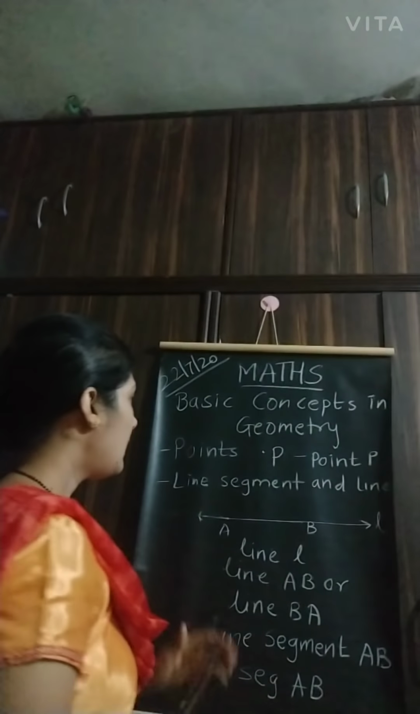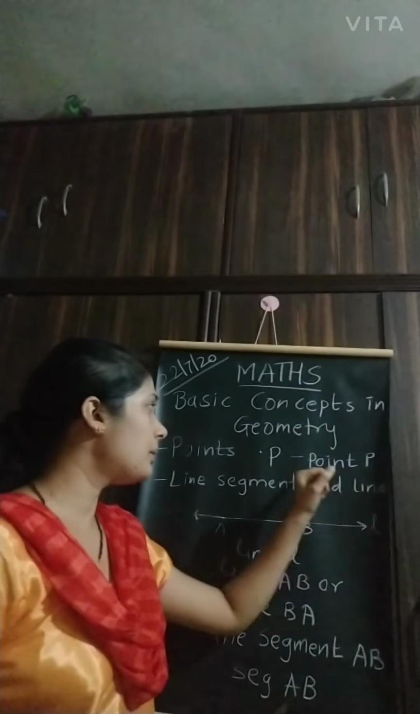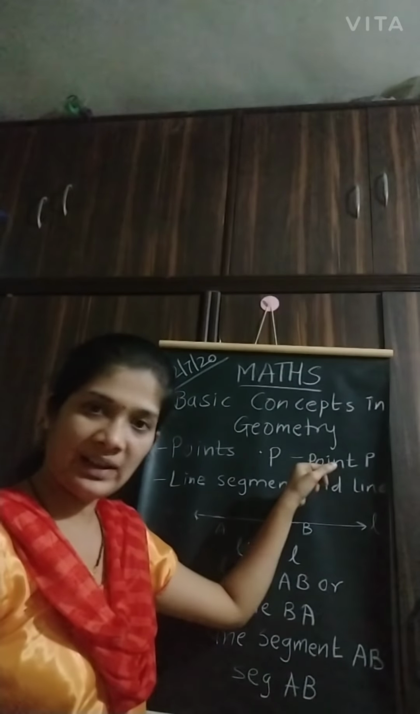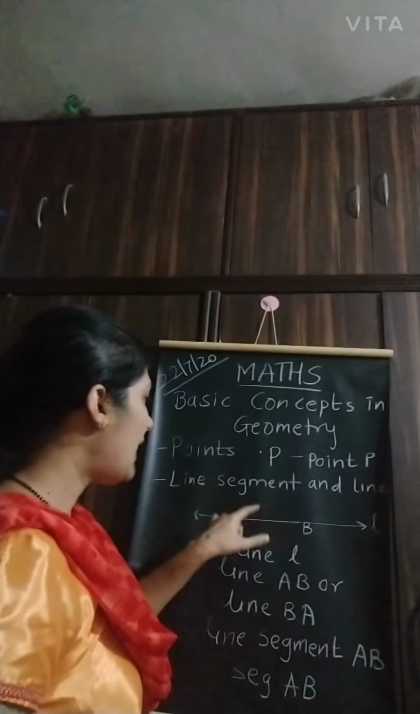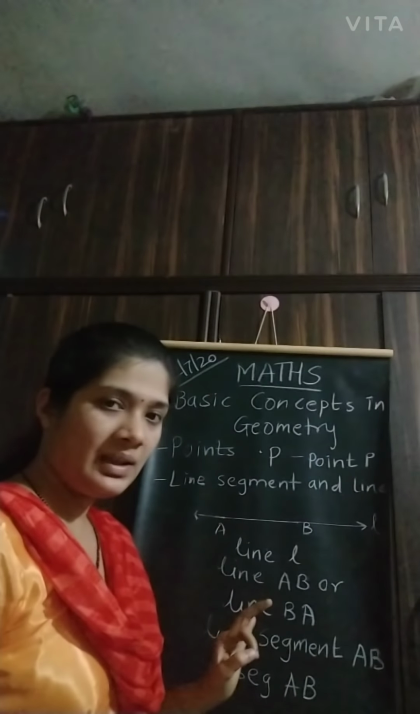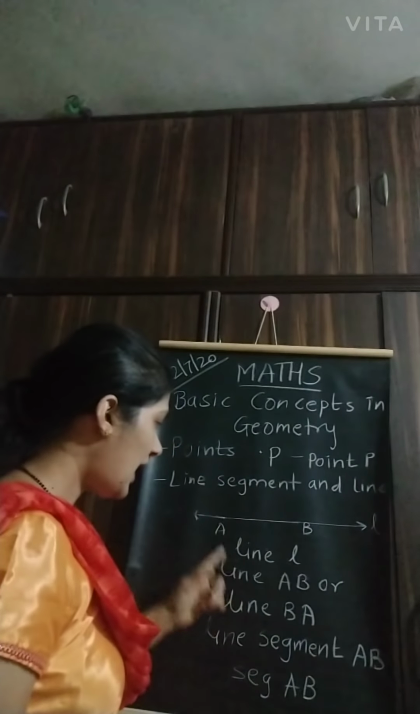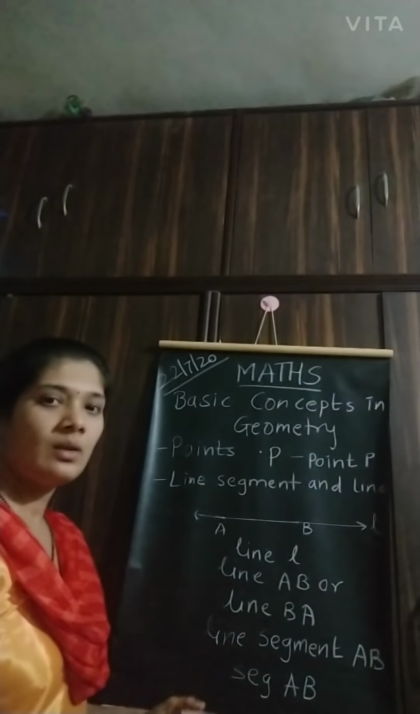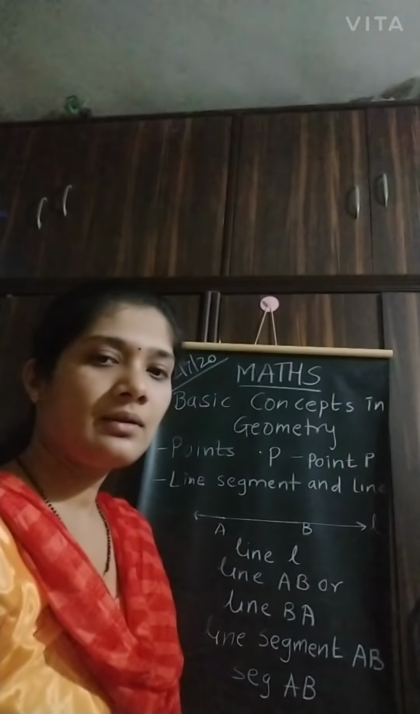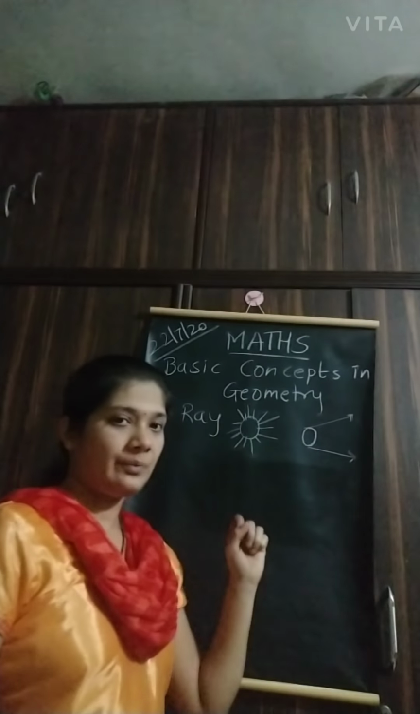Understood? Means point is a tiny dot which we can name with the help of capital letters. Line, which we can extend to any limit. Line segment is a part of a line and we can name it like this, right? Now the next concept is our ray.